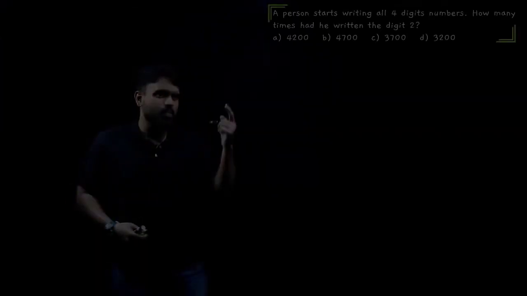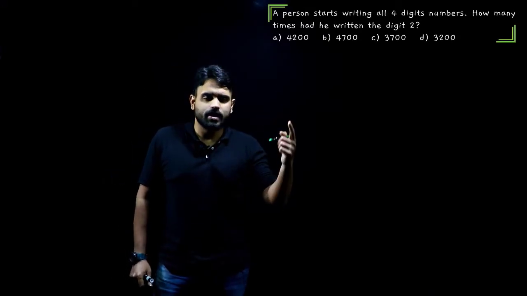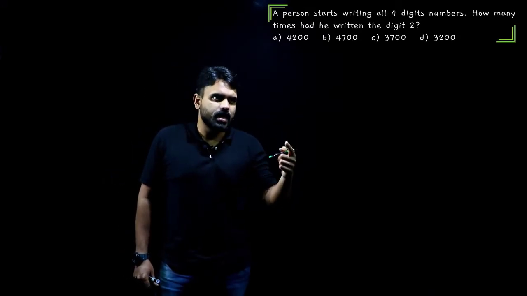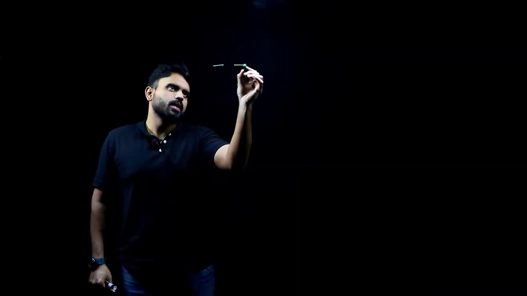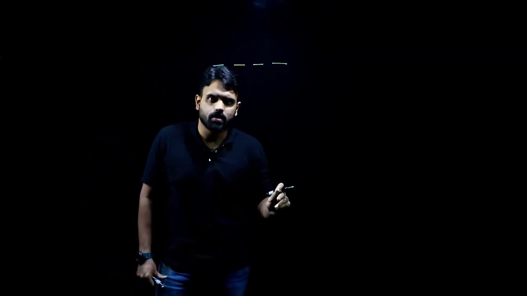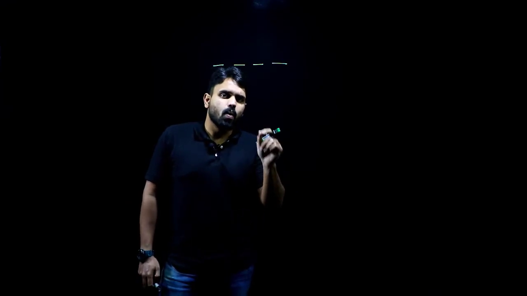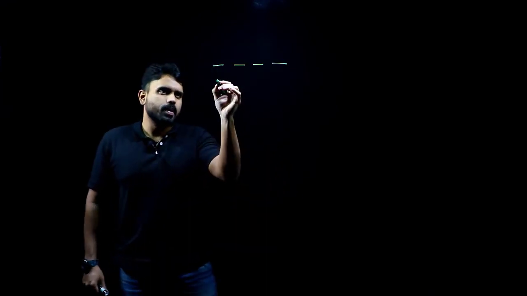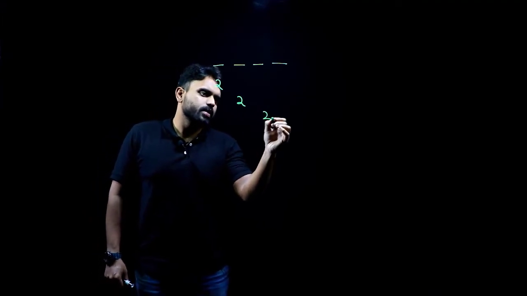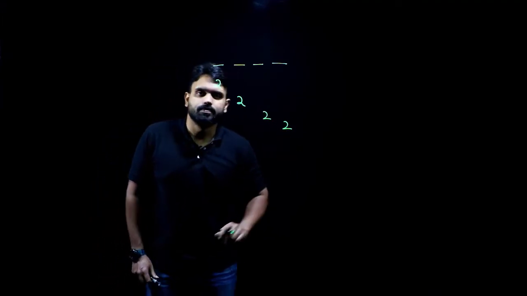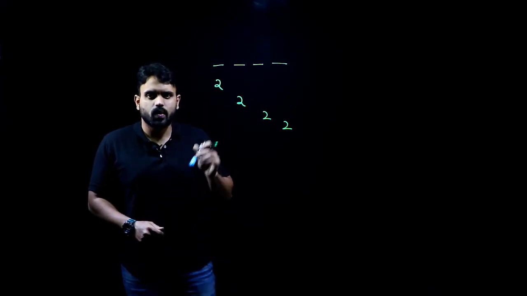Let's get started with our first question. It says a person starts writing all 4-digit numbers. How many times had he written the digit 2? So now to form a 4-digit number, I'll quickly take 4 blank spaces. Now, the digit 2, where all can it come? It can either be the thousands place or hundreds place or tens place or the units place. These are the 4 available places where 2 can appear.